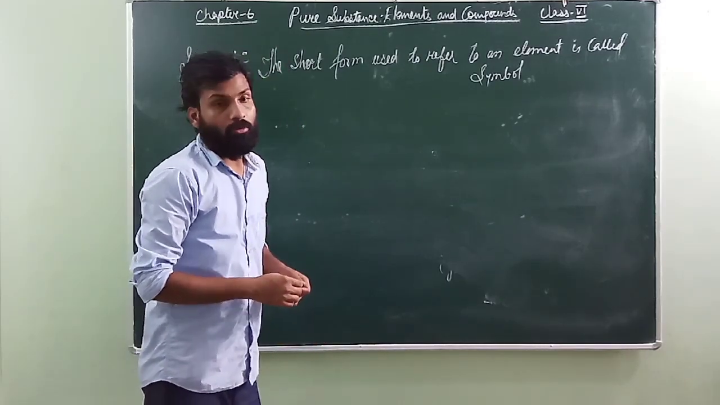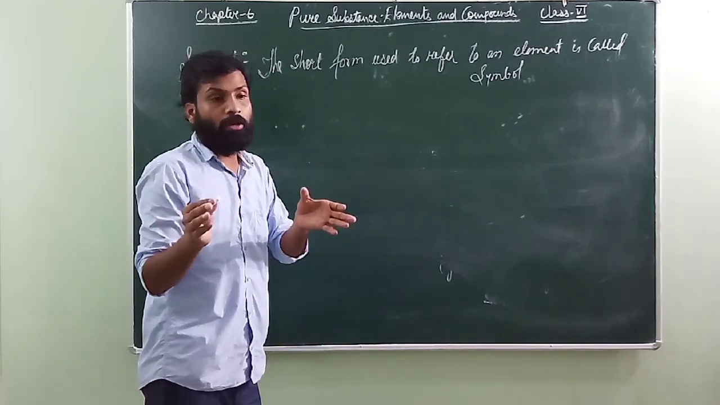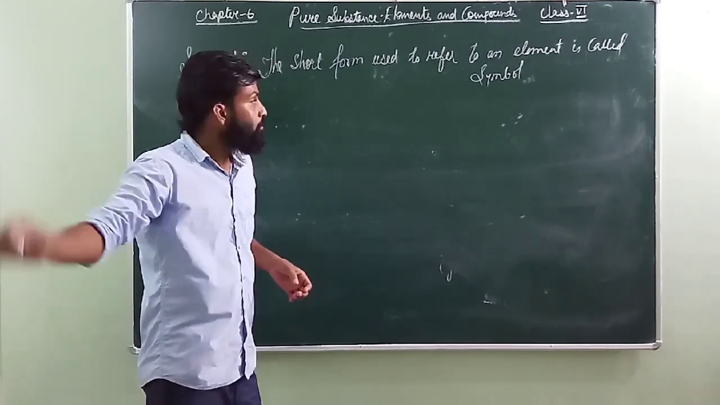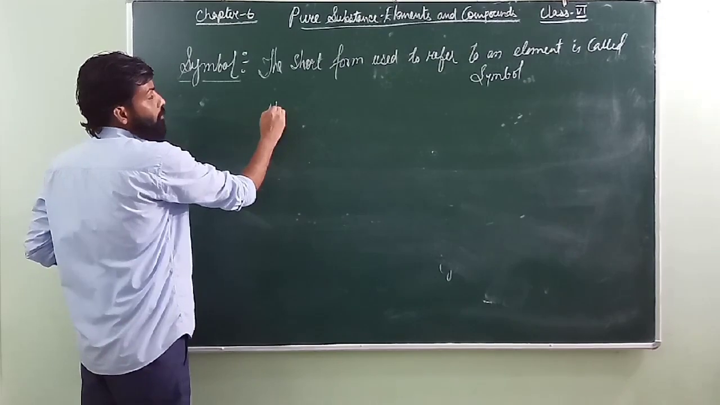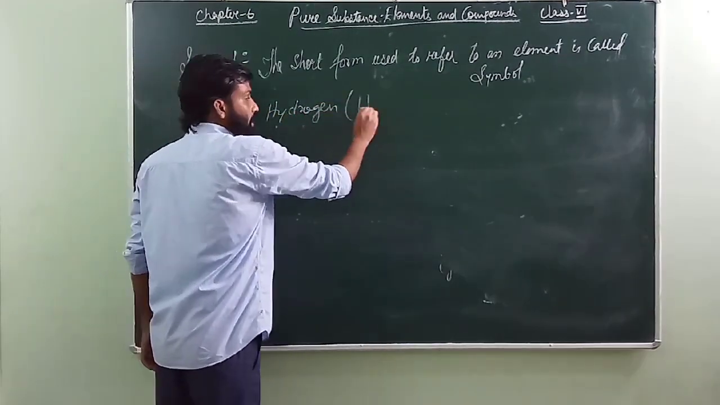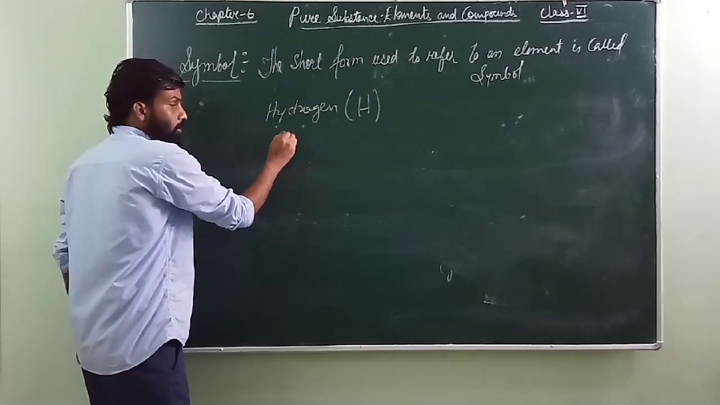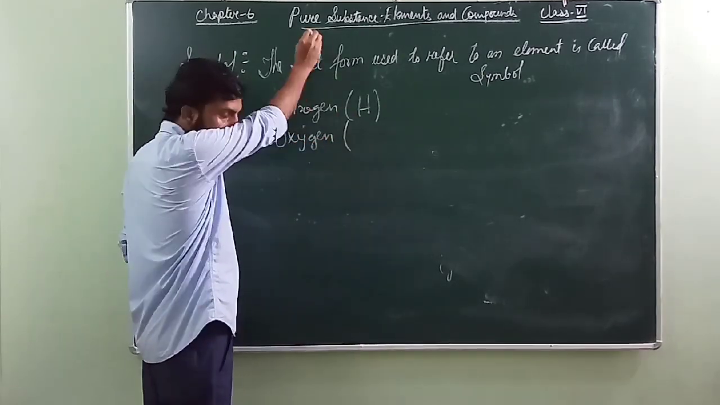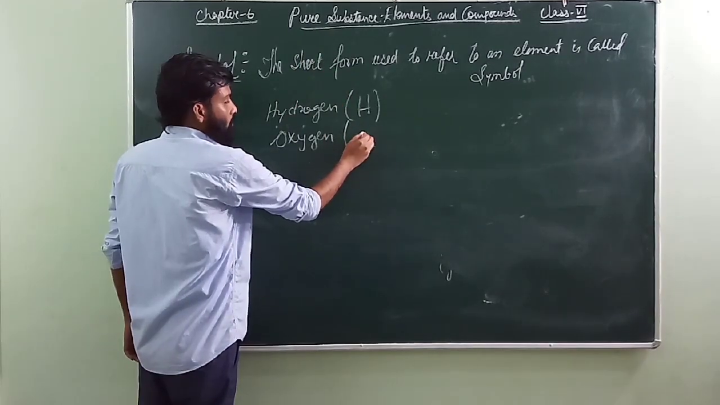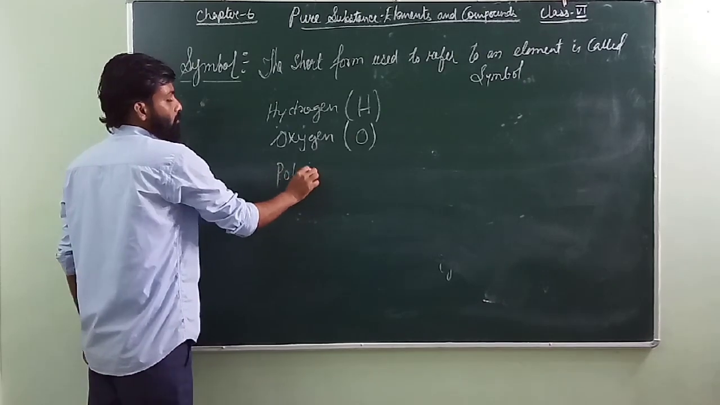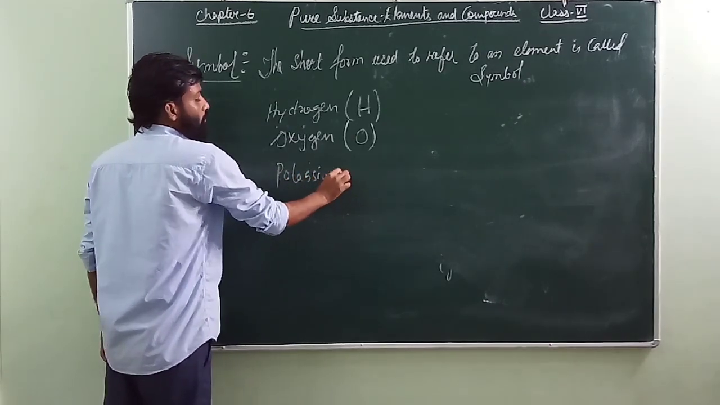Because if you want to refer to an element, you can just write a short form, and with the short form you will be able to say which particular element it is. For example, hydrogen, the symbol is H. When I go to oxygen, the symbol will become O. If I go to potassium, the symbol will become K here.